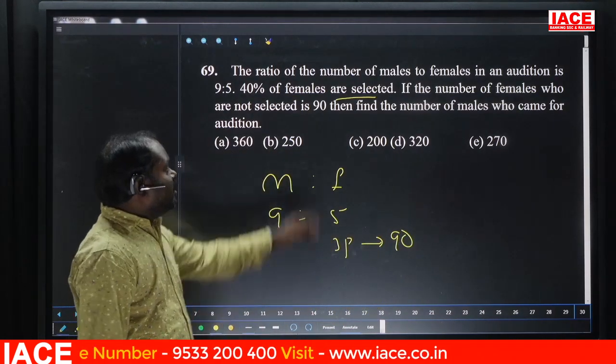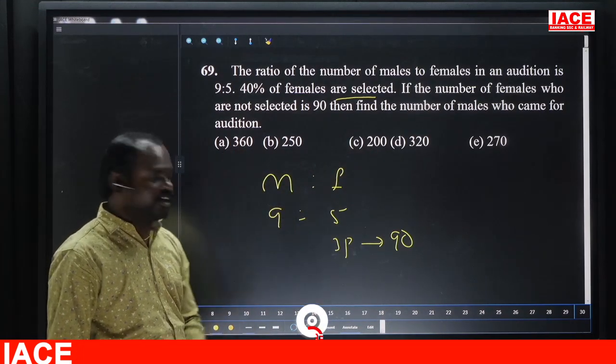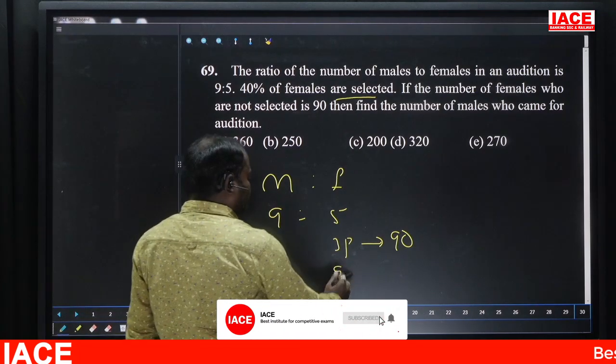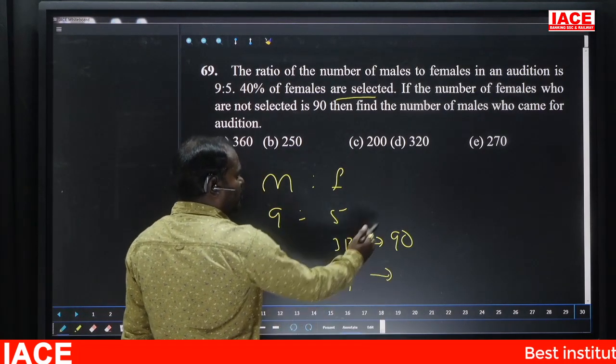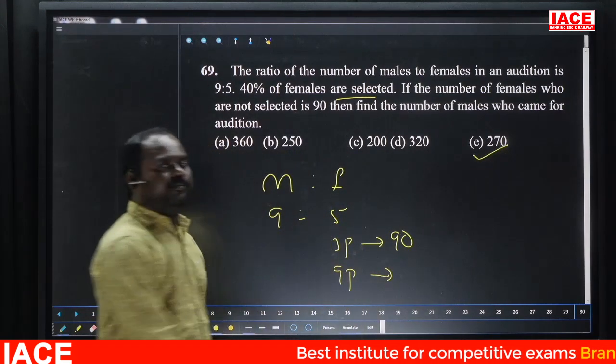This 3 parts is equal to 90. The question is asking to find the number of males who came for the audition. How many males came? Males came is 9 parts, which is 3 times. So 90 into 3 is 270. 270 means option E. Option E, 270. Next.